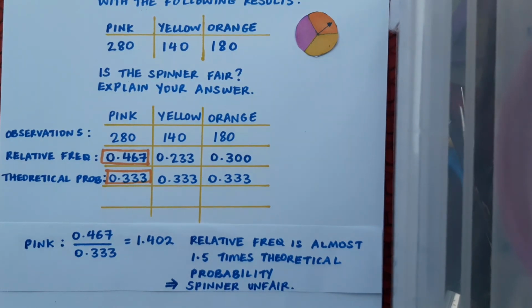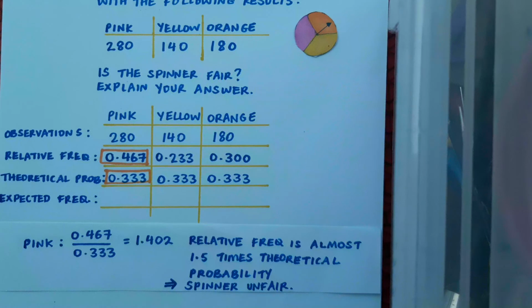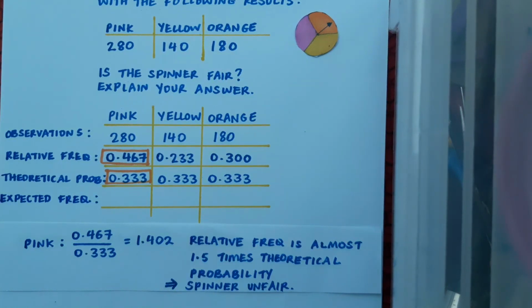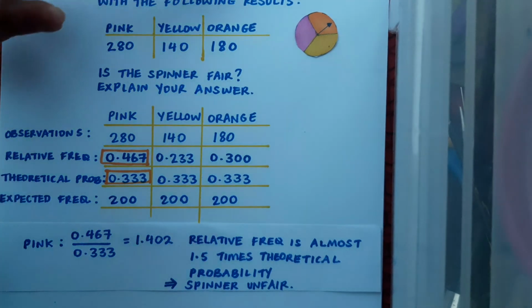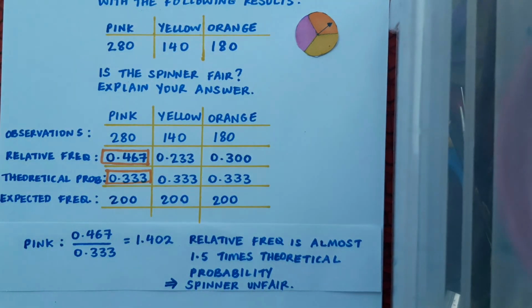This isn't the only way that this question can be answered. I could, if I wished, work out the expected frequencies of each of these colours if, again, the spinner was fair. We found these expected frequencies in example 2. And just to remind ourselves of how we worked these out, if the spinner was fair, then we could multiply the theoretical probability by the number of trials, which in this case is 600, since the spinner is spun 600 times, and that's where our 200 is coming from.